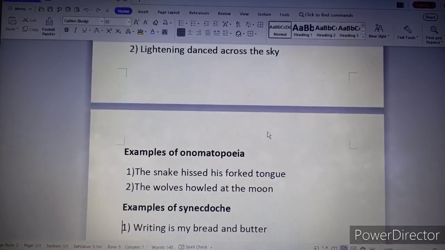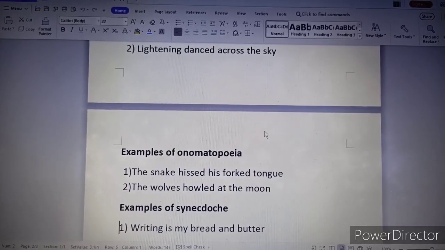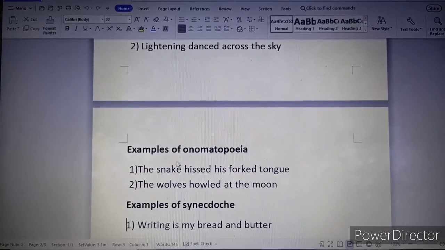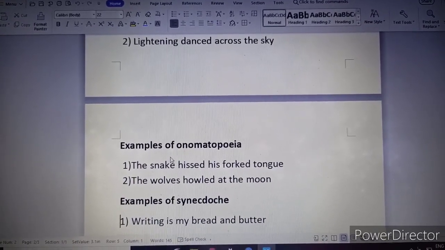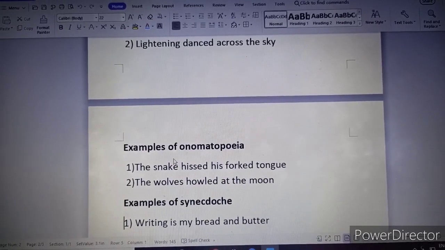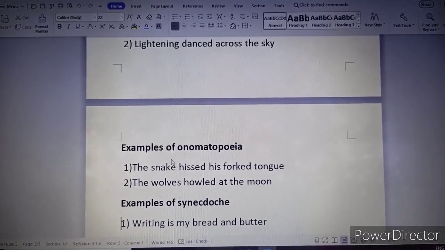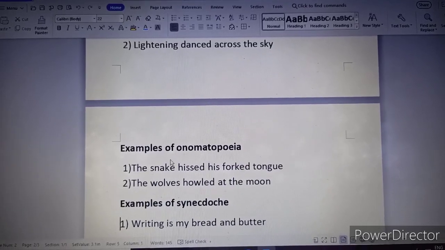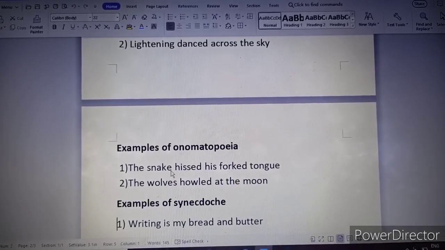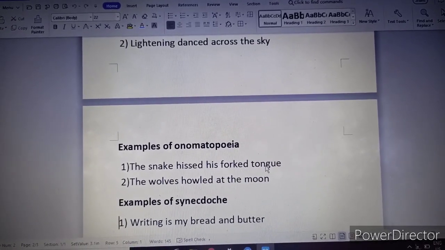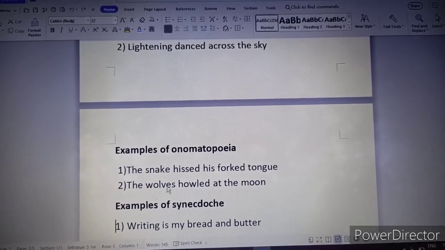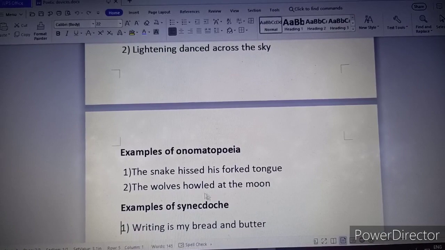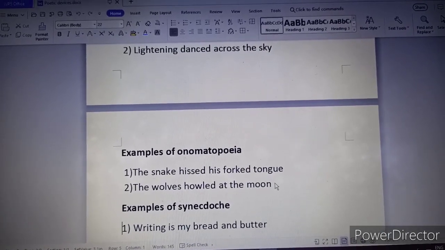The next one is onomatopoeia. Onomatopoeia is a word that sounds like the sound of the object it is describing. That is onomatopoeia. Example, the snake hissed his forked tongue. Second example, the wolves howled at the moon.